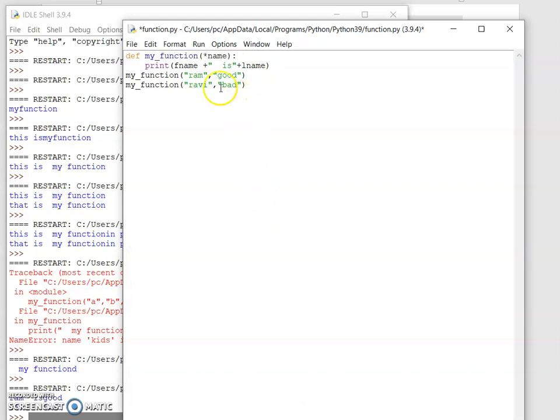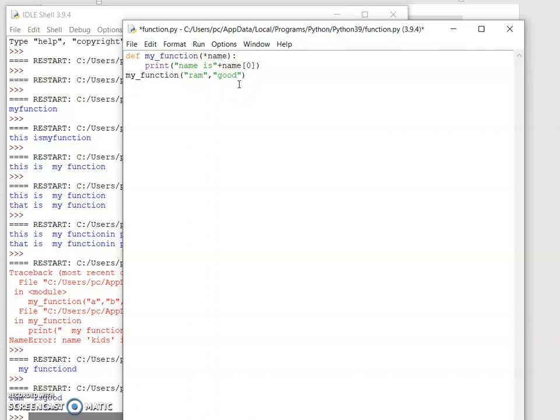Our name, name is plus name of 0. I don't know number of elements present in the calling function.